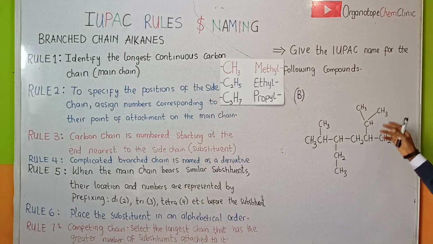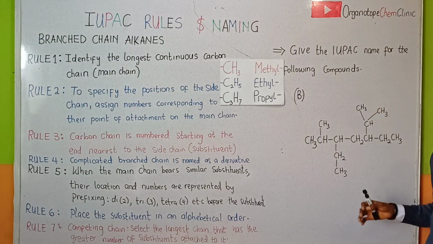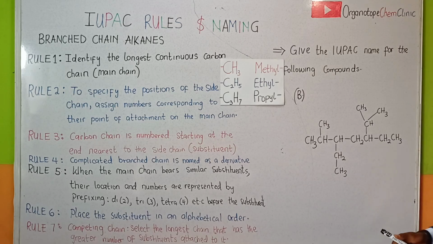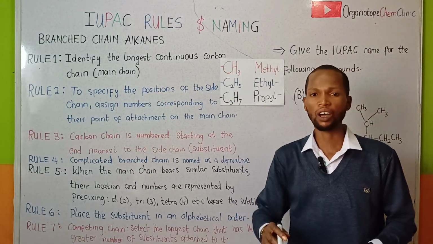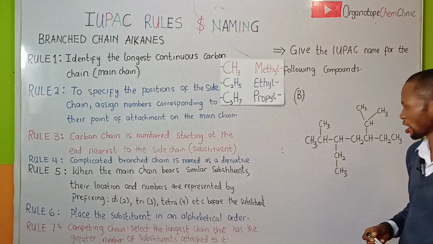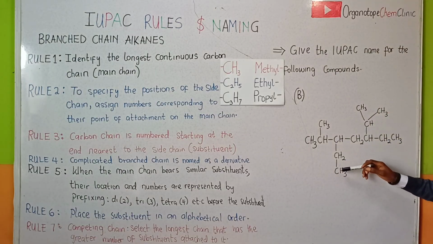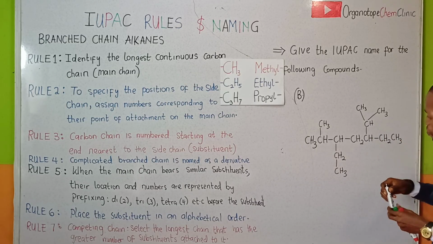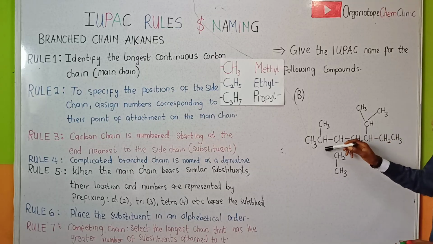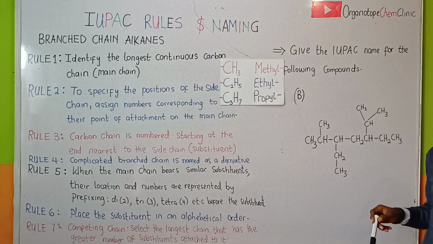Moving on, here we have another branched chain alkane. We have to name this compound right here. But the first thing we need to understand is that rule 1 says we should identify the longest continuous carbon chain. But right here, we can count the number of carbons here. 1, 2, 3, 4, 5, 6, 7. We have 7 right here. But if we go in this direction, we are going to be having a group of substituents as attached group.